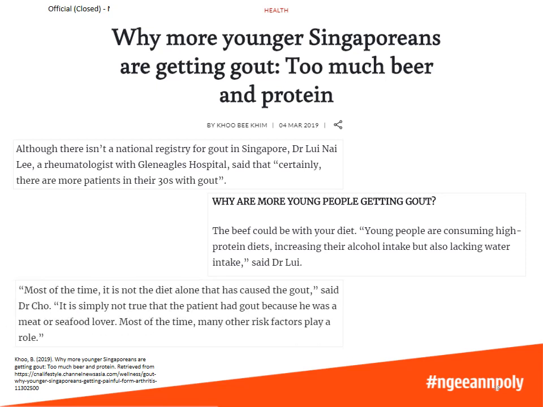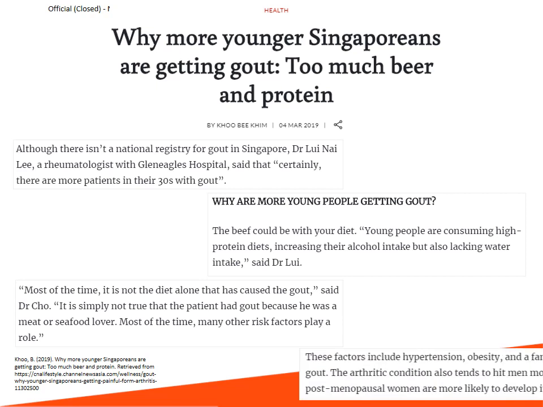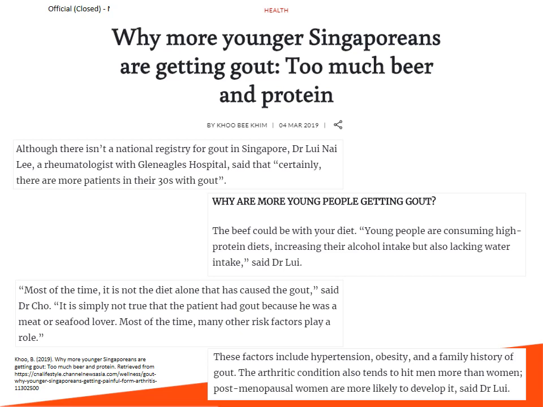But another doctor also says that most of the time it is not the diet alone that has caused the gout. It is simply not true that the patient had gout because he was a meat or seafood lover. Most of the time, many other risk factors play a role. And these other factors would include hypertension, obesity, and a family history of gout. This condition also hits men more than women, but postmenopausal women are also more likely to develop it.